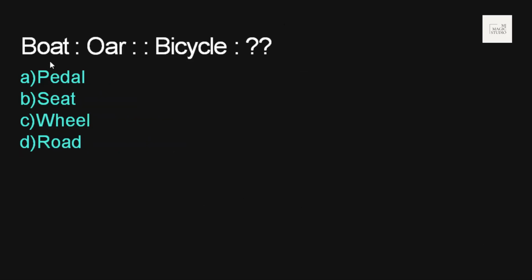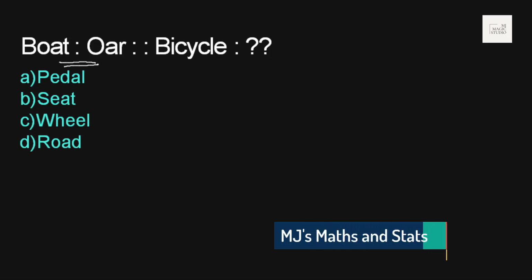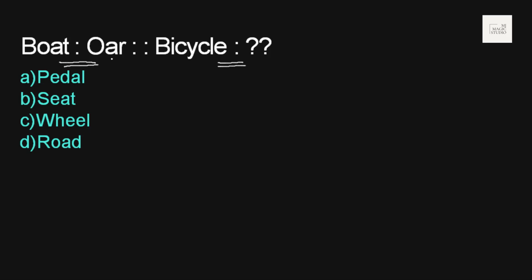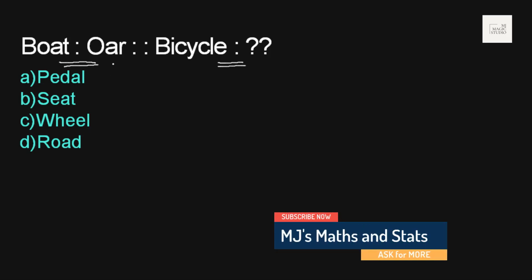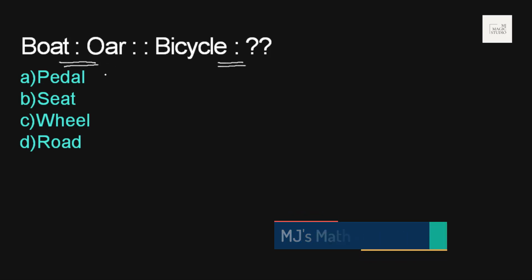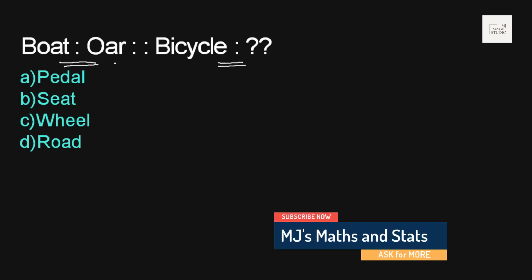So okay, here is the relationship between boat and oar, and what should be the relationship between bicycle with them. As we can see that oar is part of a boat, and we require an oar to make the boat move. So maybe we apply pressure, we apply force on the oar so that the boat can move, isn't it? So maybe the relationship is like: oar denotes that part of the boat on which the effort is applied to move it, isn't it?